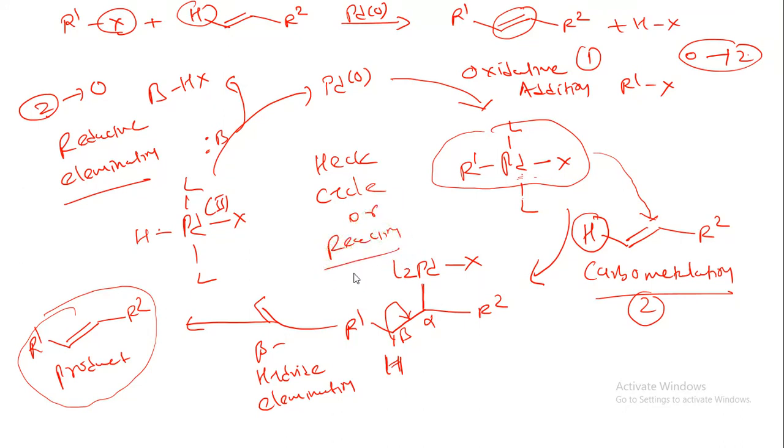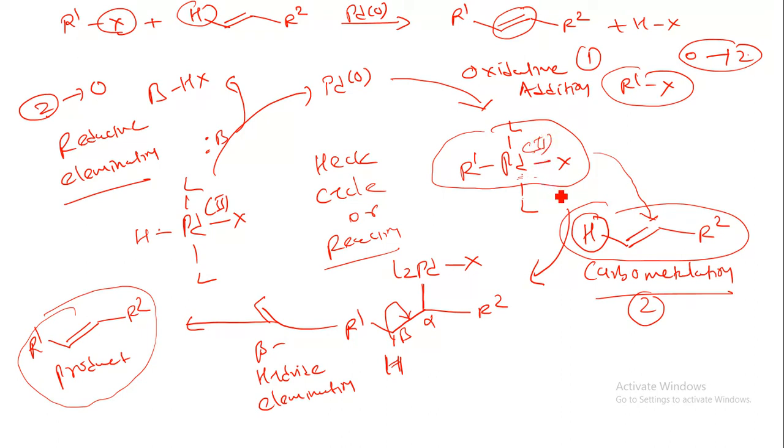Okay, I hope you will get this point. Again I am explaining, that is a palladium 0 oxidation state, when it is reacted with, this is our starting material. Okay, these both are our starting material, R-X. Now this R-X will increase the oxidation state, that will have a palladium 2.